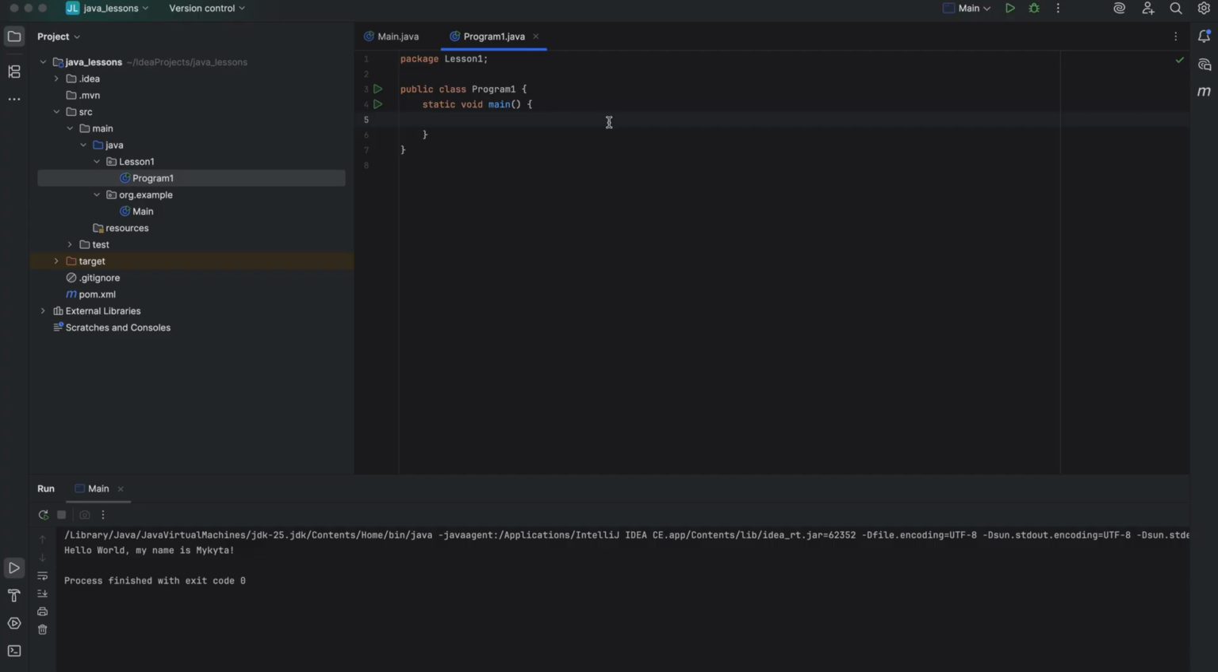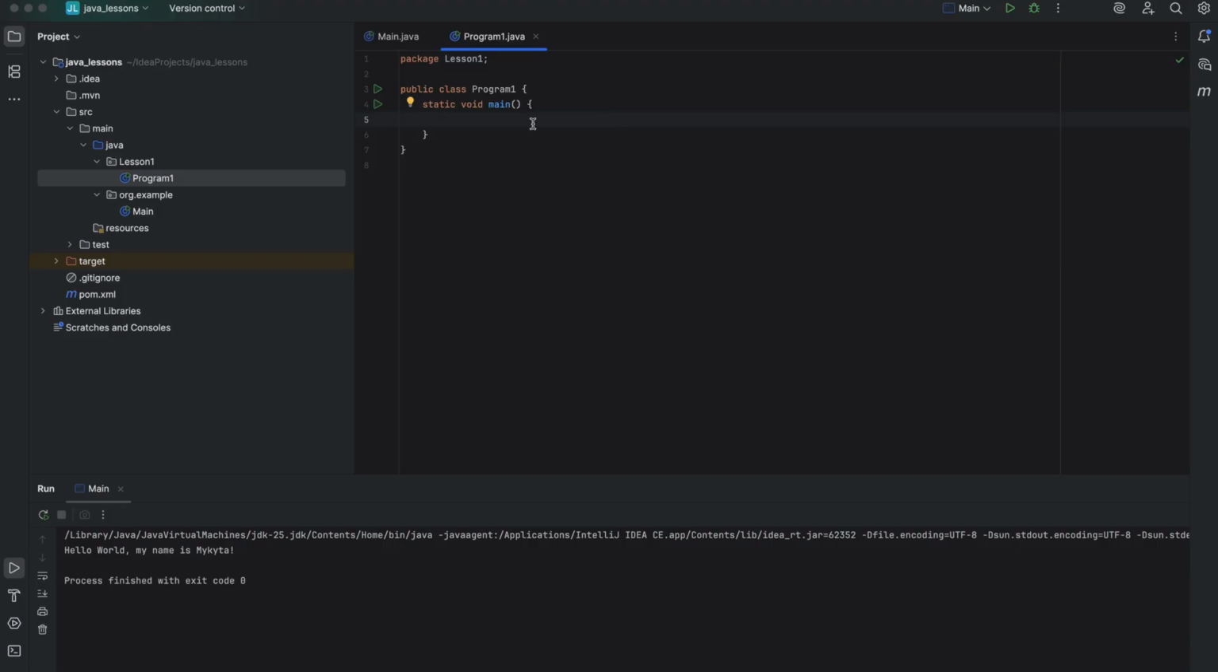So in summary, right? Package means group of classes. Public, accessible by everyone. Class defines a class. Program1 is a class name. Static belongs to the class, not an object. Void returns nothing. And main, starting point of the program. Curly braces, block of code. I want to make one note here. Java is a case-sensitive programming language, as we discussed earlier, so please type the same case letters that you see on my screen. Otherwise, your program will not work. IntelliJ will also show you an error if you mistype the keyword.